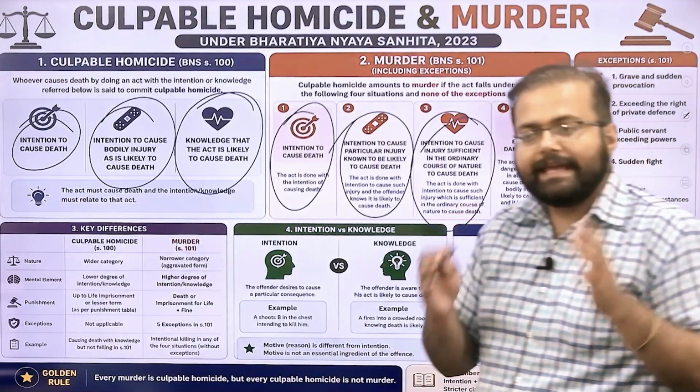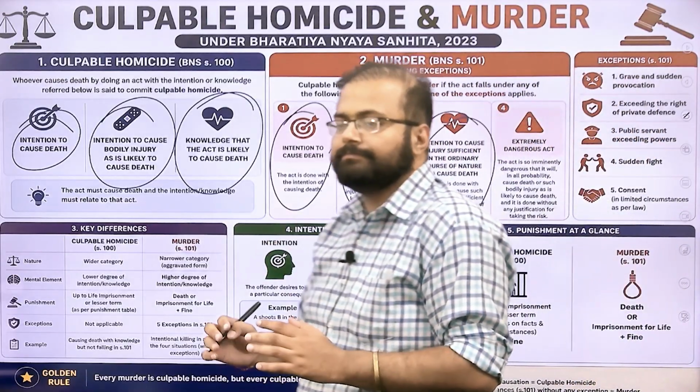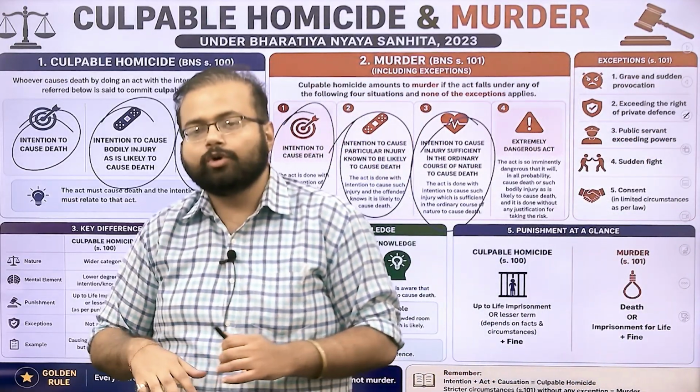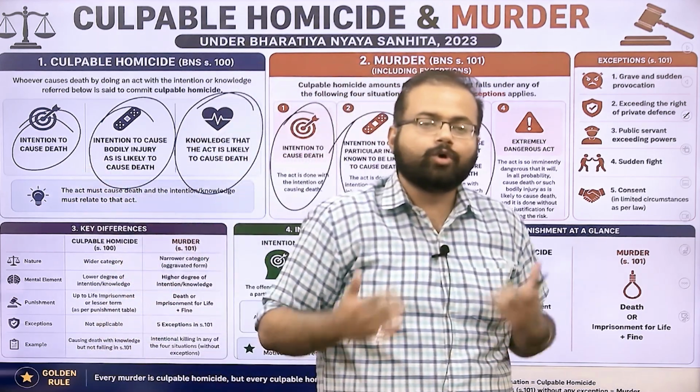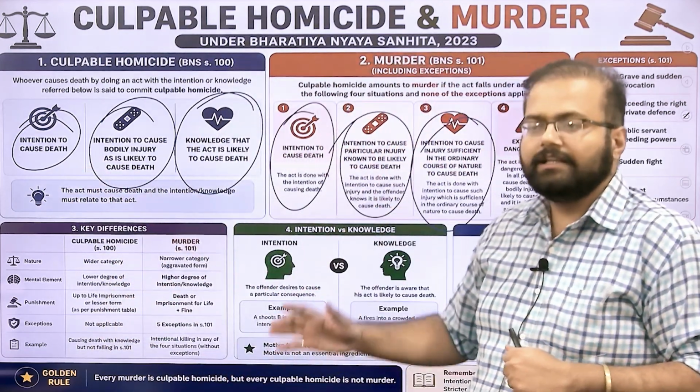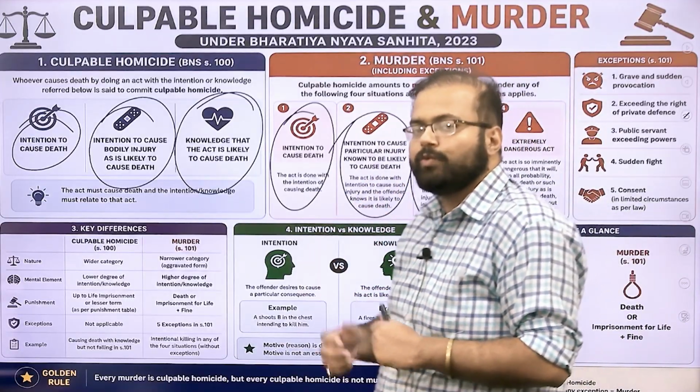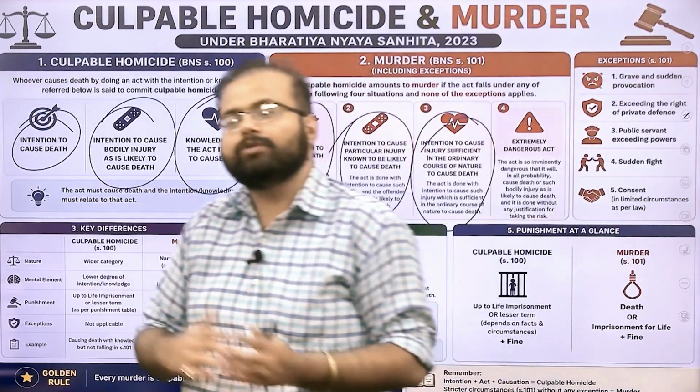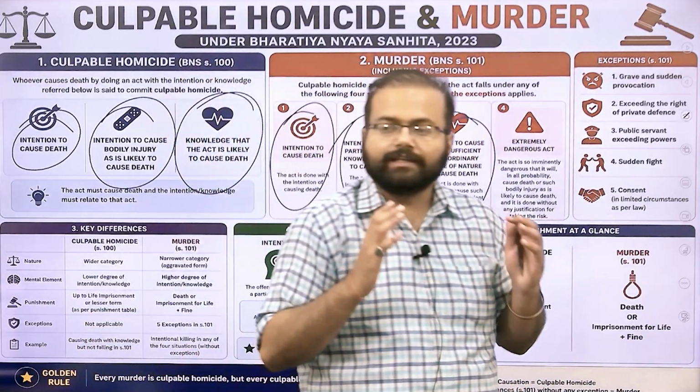Over here, A is liable for murder because even though A may claim that I did not want to kill this person, he still did an act which would cause injury that would lead to death inadvertently.